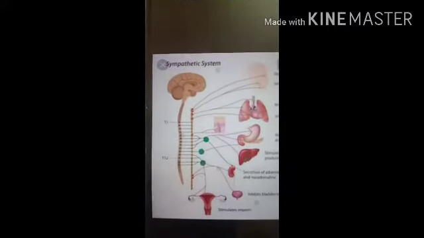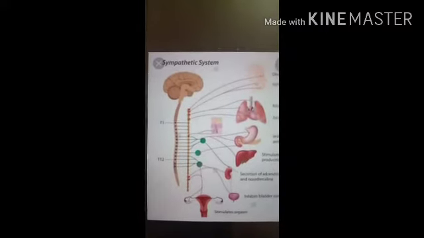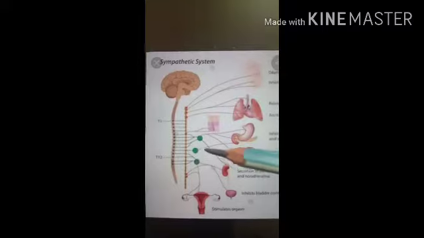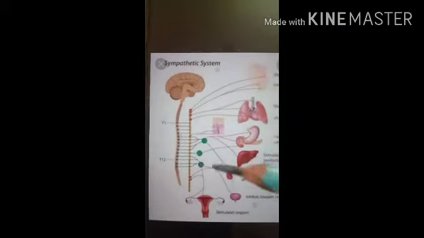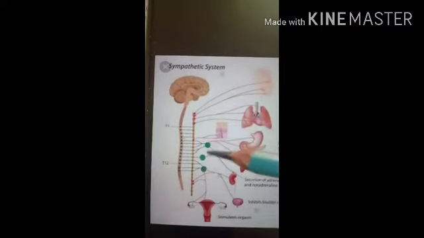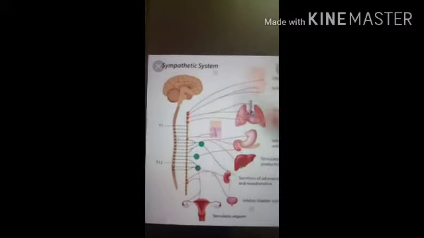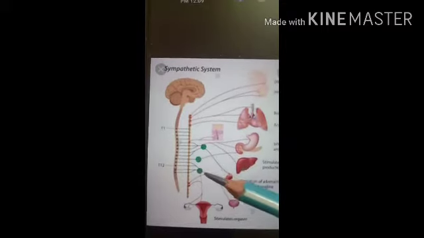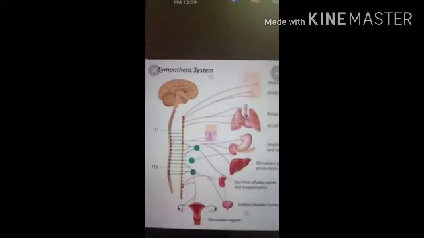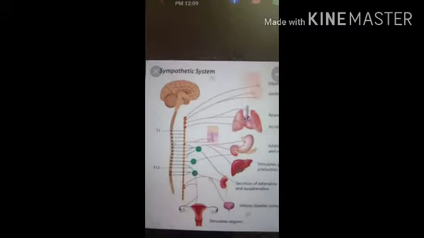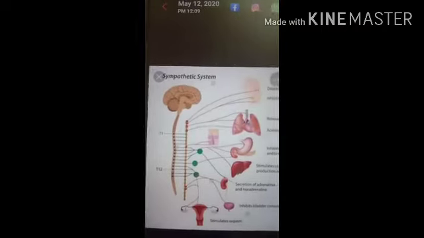First, the prevertebral ganglia which are present in the sympathetic nervous system. There are 3 prevertebral ganglia situated in the abdominal cavity close to the origin of arteries. Here you can see the 1, 2 and 3 green color ganglia. First is called the colic ganglion, second the superior mesenteric ganglion, and third the inferior mesenteric ganglion, which are present near the branches of the abdominal aorta, that is the colic artery, the superior mesenteric artery and the inferior mesenteric artery.